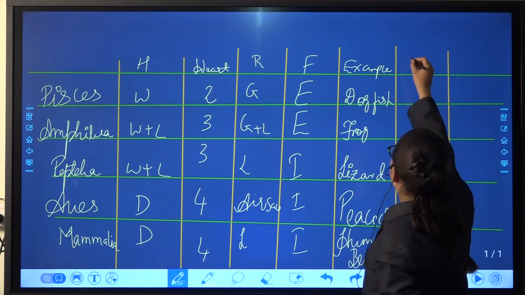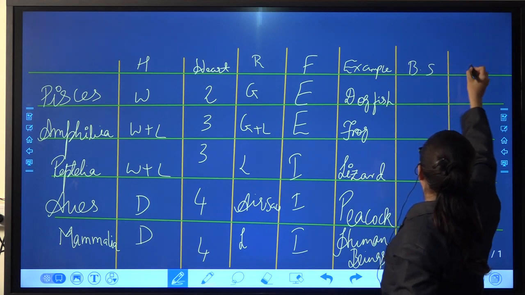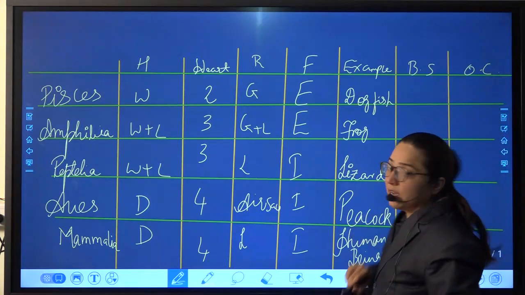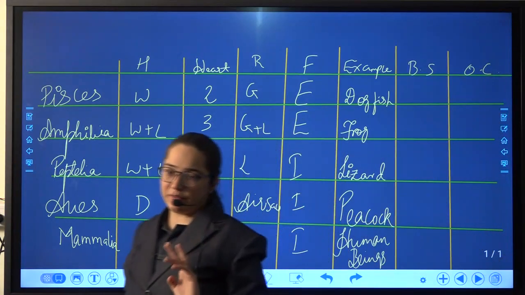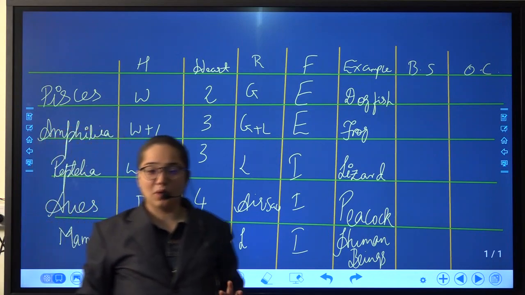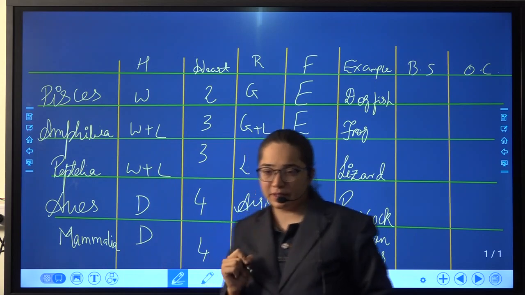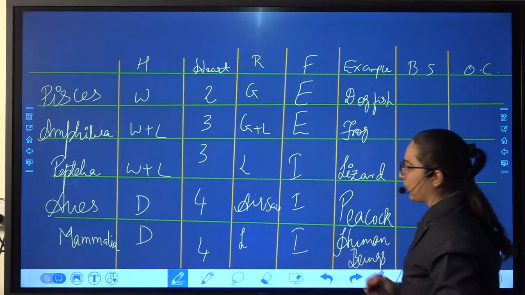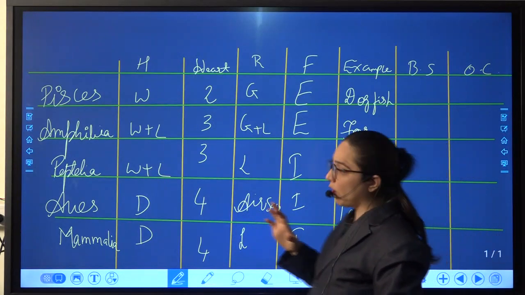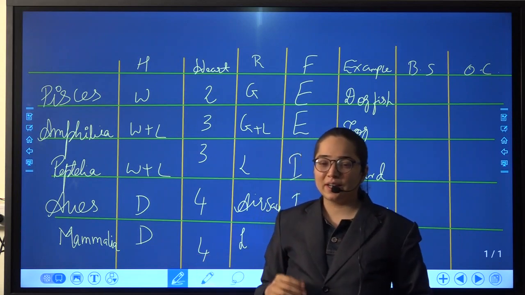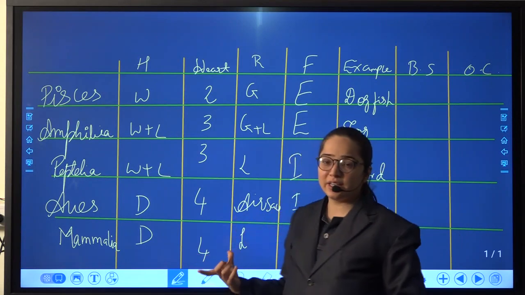Here it was the body structure, and here we have the other characteristics. Only the other characteristics are left out. The rest of the part we have done, but we are going to do a quick review of it. You have already done this, but very quickly still note down this entire table.